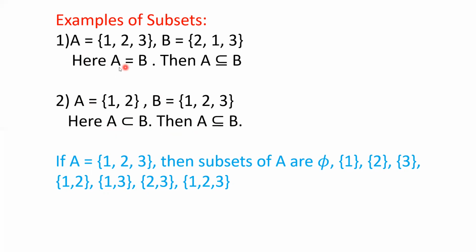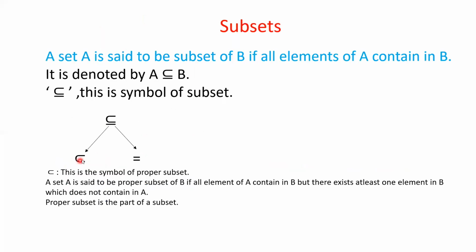So in the first example, A and B are identical. That time you can say that A is a subset of B. In the second example, A is a proper subset of B. That time also you can say that A is a subset of B. So A subset of B means either A is identical with B or A is a proper subset of B.